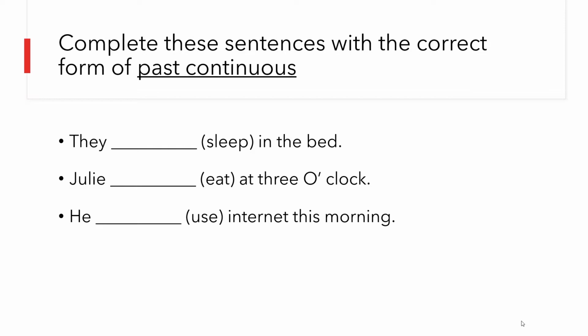Complete these sentences with the correct form of past continuous. Only past continuous. Okay? So the sentence says, they sleep in the bed. So this is past continuous, affirmative form. Julie eat at 3 o'clock. Again, affirmative form. He use the internet this morning? Affirmative again. Remember the verb to be in past and the verb, the main action, with the ing form.